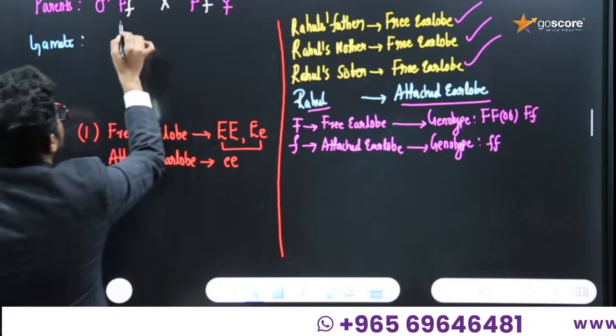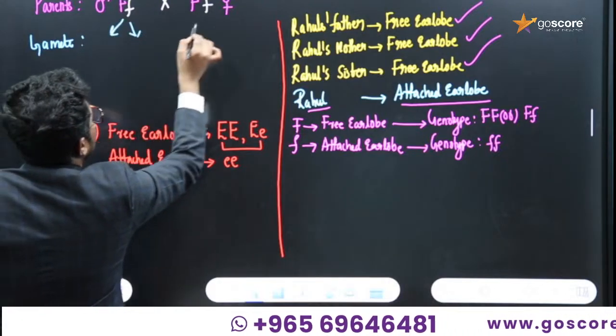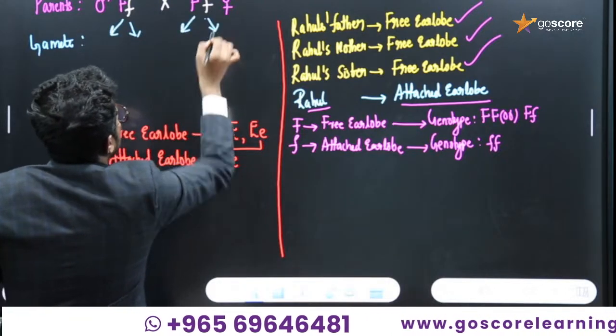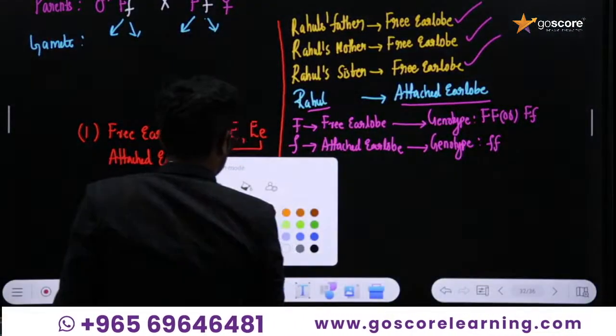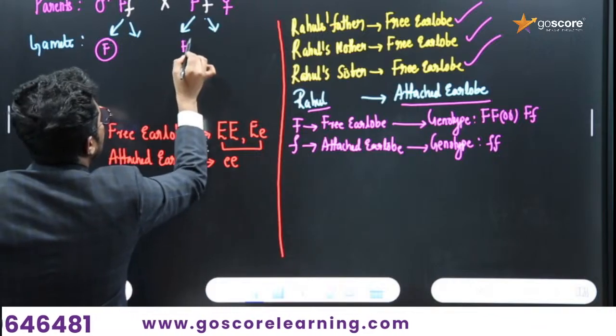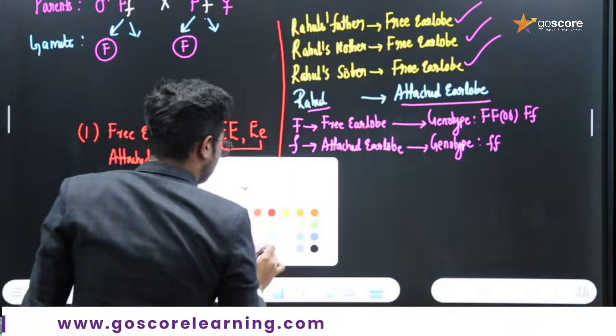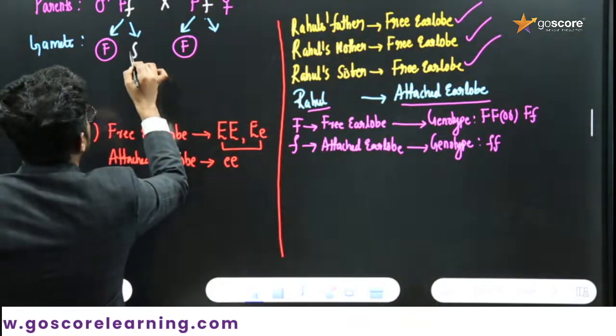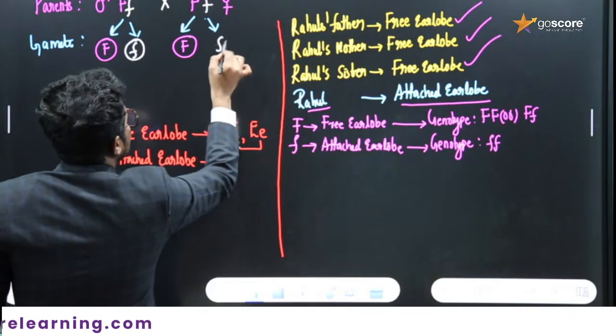During the gametic segregation, the gametes will be segregated, and finally we will get capital F gamete, capital F gamete, and small f and small f.